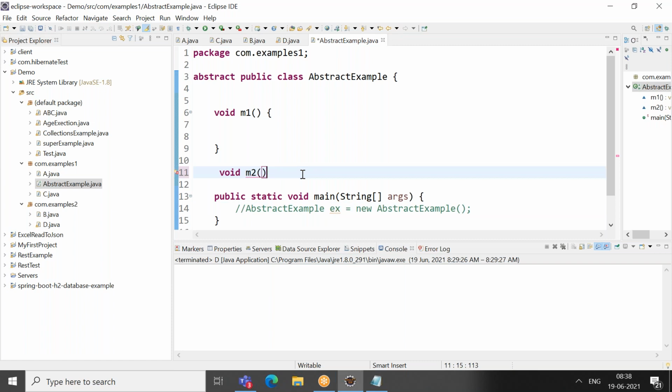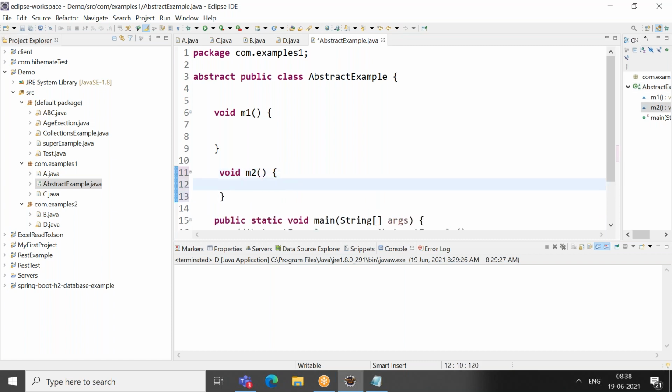And even why the vice versa condition is false. For example, I am not having any abstract methods, but still your class can be abstract. But it is not suggested whenever your class is not having any abstract methods. So why would you declare it as abstract? That is not suggested.